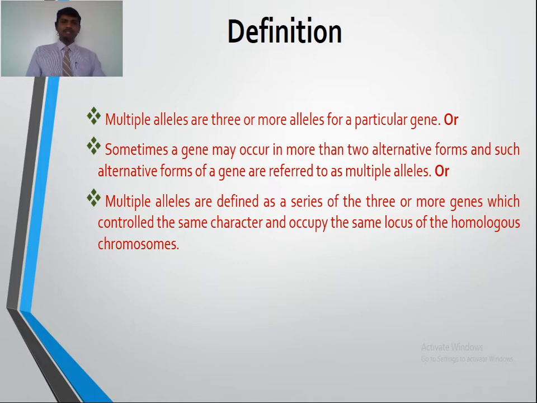So this is the precise definition of the multiple alleles, where a series of three or more genes which control the same character and occupy the same locus of the homologous chromosome. These genes are called the multiple alleles. So once again I repeat the definition of multiple alleles. Multiple alleles are defined as a series of three or more genes which control the same character and occupy the same locus of the homologous chromosomes. This is called multiple alleles.